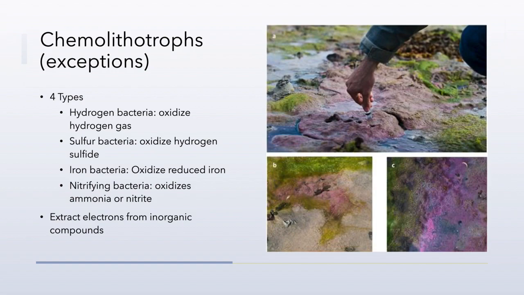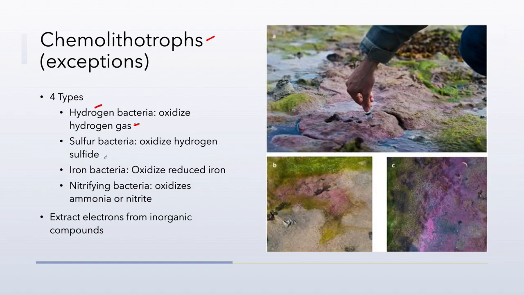Now we do have some exceptions to glucose breakdown, and those are a class of prokaryotic cells known as chemolithotrophs. Chemolithotrophs are organisms that will break down molecules other than glucose. So hydrogen bacteria break down hydrogen-based compounds in order to oxidize them, and their final product is hydrogen gas instead of water.